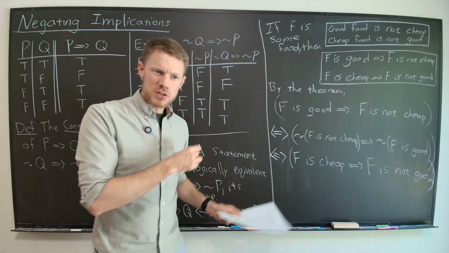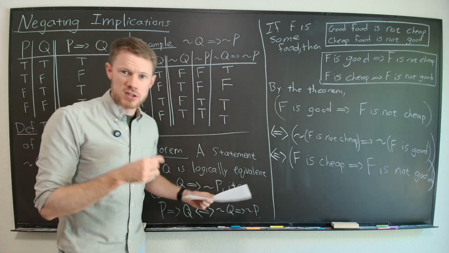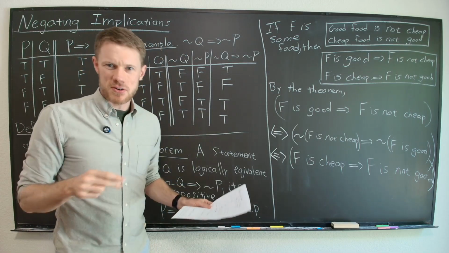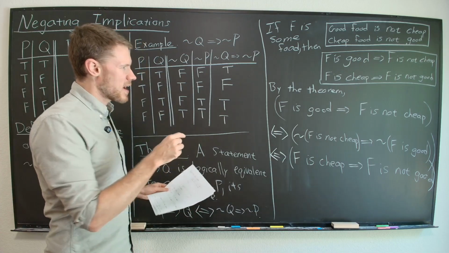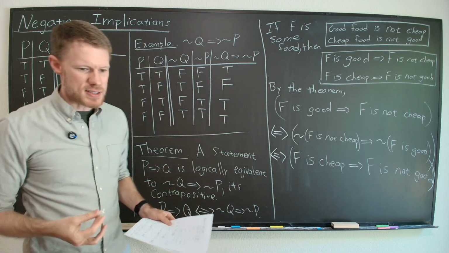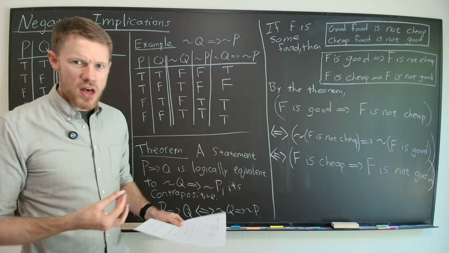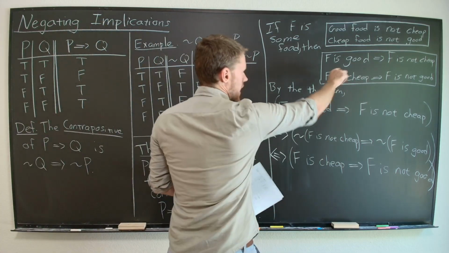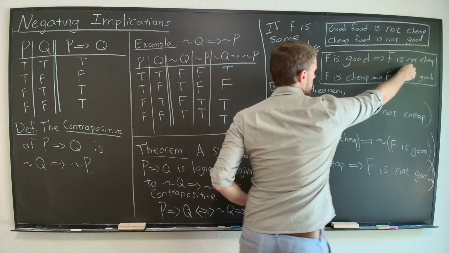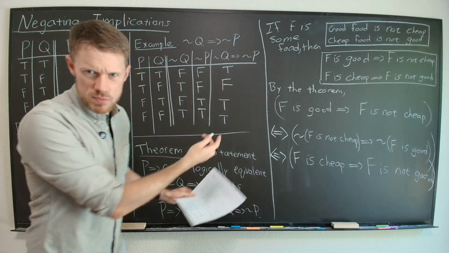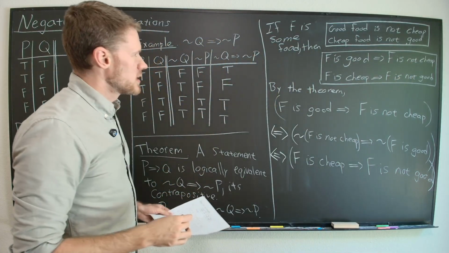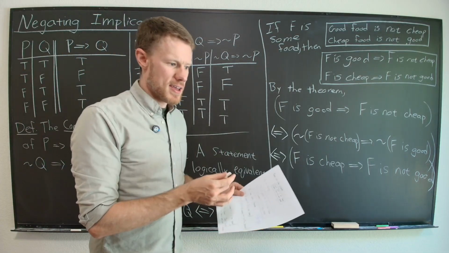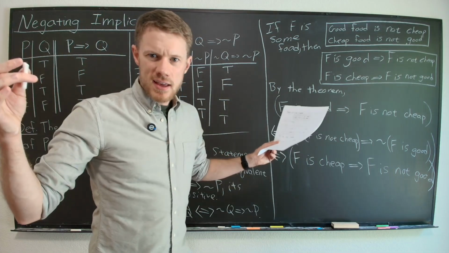And we also, just in a video or two ago, talked about intuition from set theory, about how these logical implications are like a subset. So food being good implies food is not cheap. Do you remember what the subset would be? If you're in LA, then you're in California.